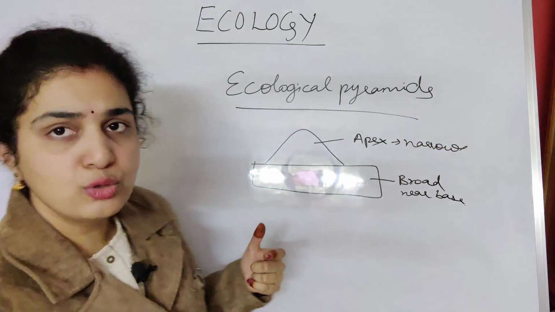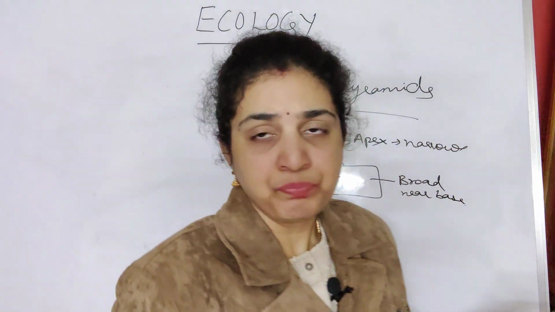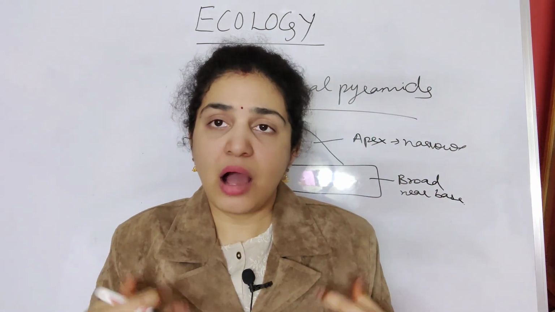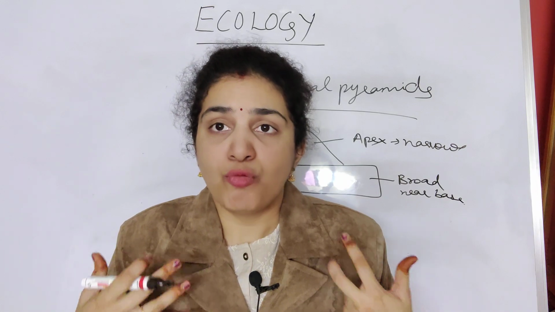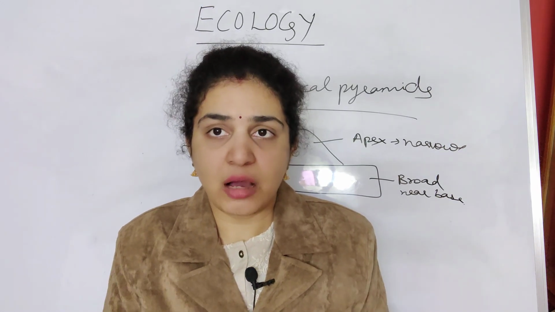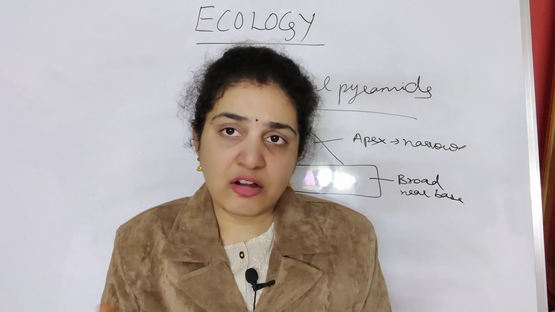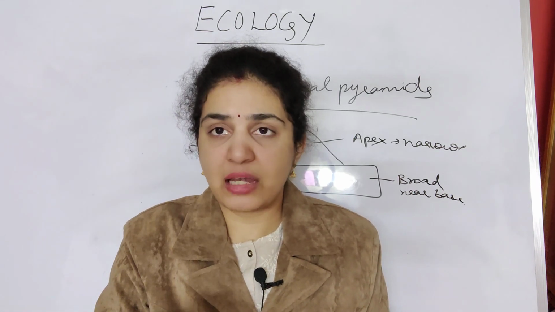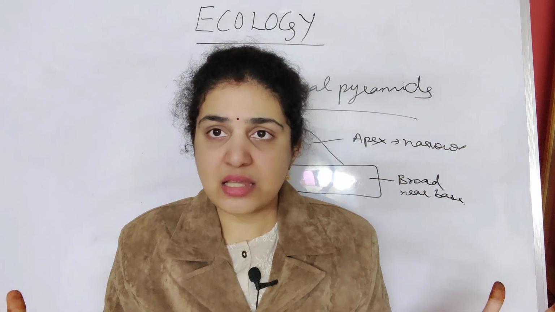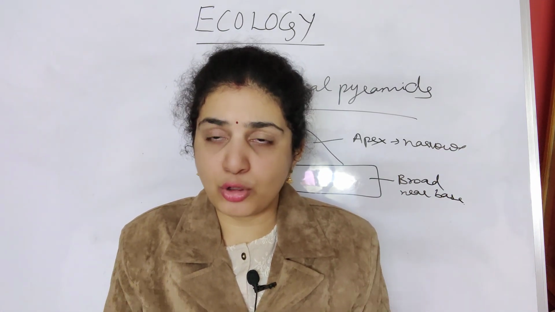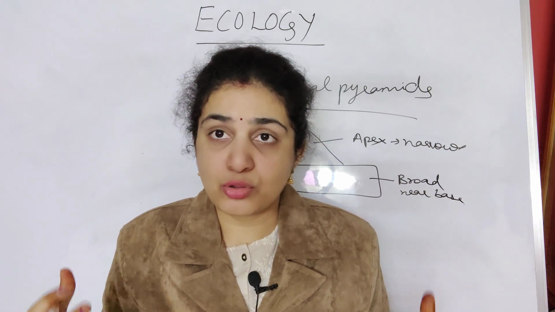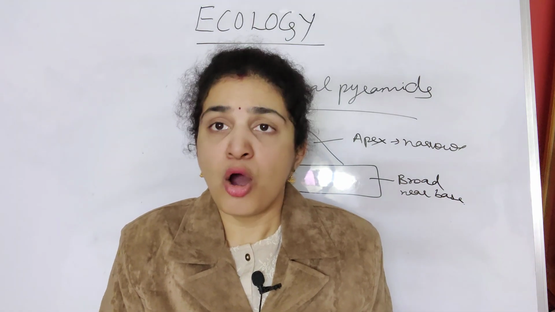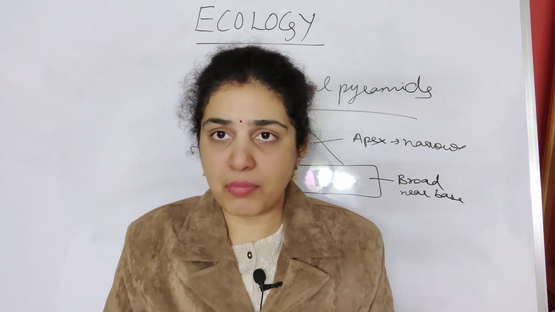So why do we measure the ecological pyramids? We measure them because we should know how energy is transferred, or which organisms are more in a community. Suppose you take a forest, there will be more plants and very few animals. Plants are more because they are primary producers and belong to the first trophic level, so obviously they will be more in number.